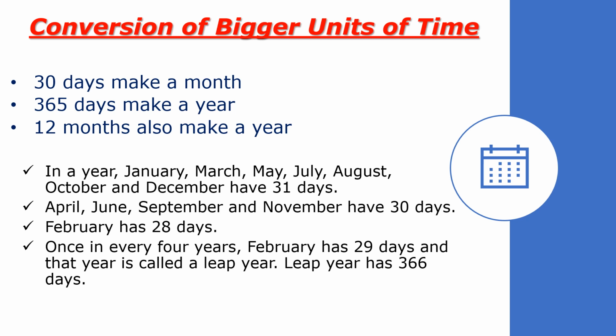It has one more day. February has one more day, so it's 29. Last time it was 28. Now it is 29 every 4 years. And that year is called a leap year. A leap year has 366 days because February has one more day, and a typical year has 365 days, so it's one more day, so it's 366 days.